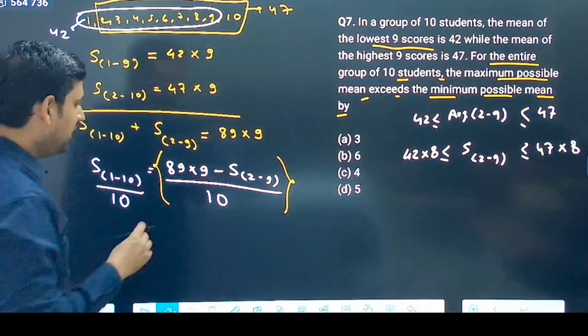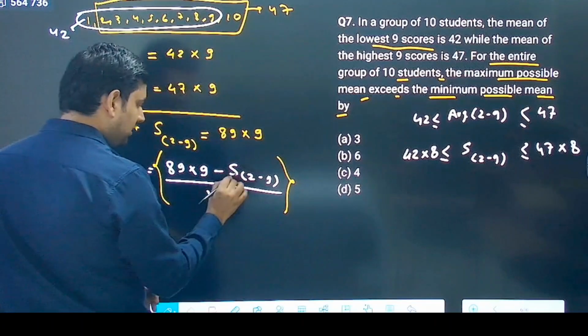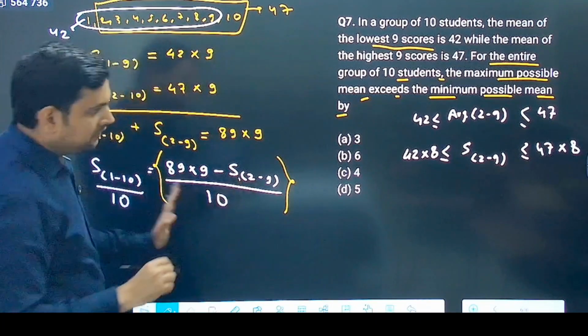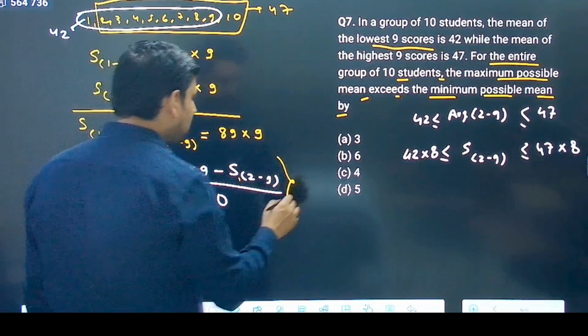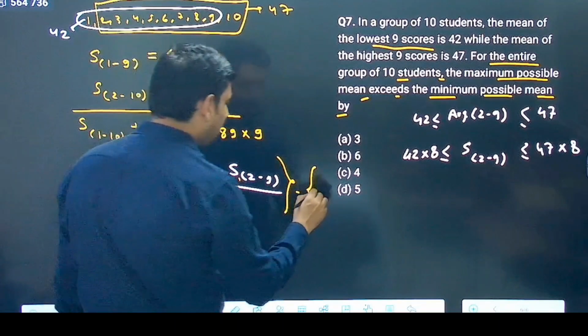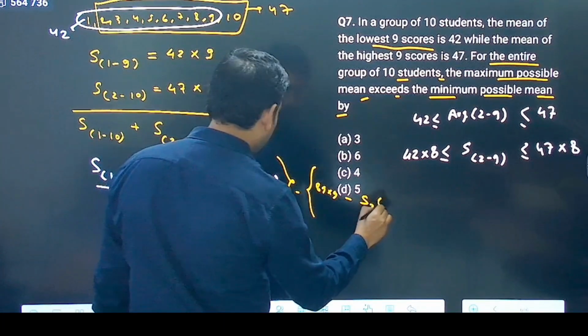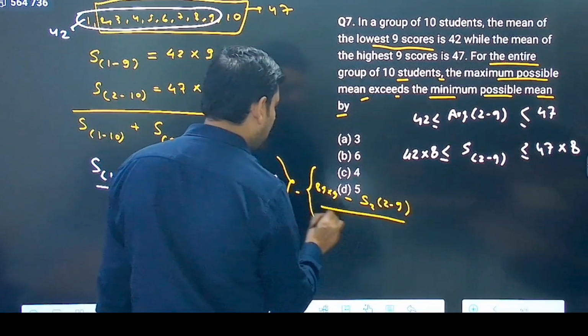So basically, see, if this is the expression, now I write it like this. So this becomes, let's say, the first scenario, the maximum scenario or minimum scenario. Now I will subtract from it the same expression, 89 into 9 minus the sum of 2 to 9, the second kind of sum, maximum or minimum, whatever, by 10.